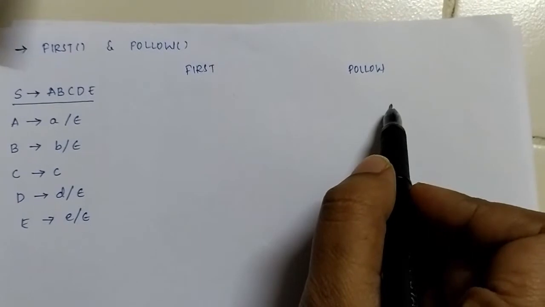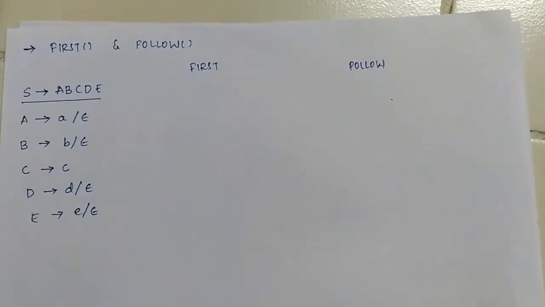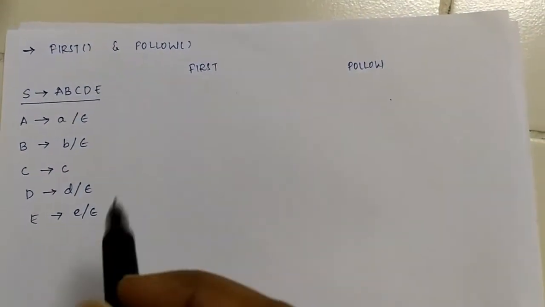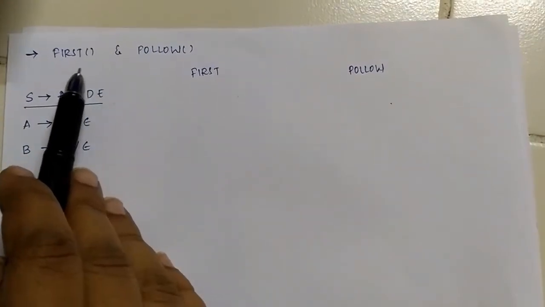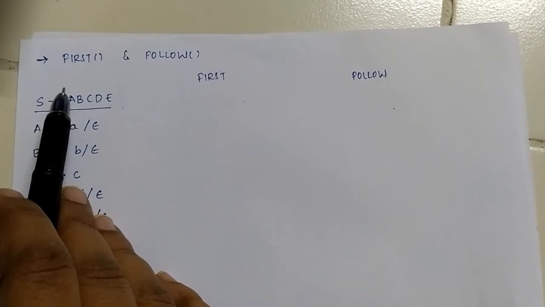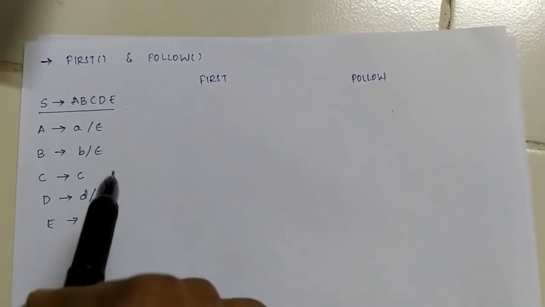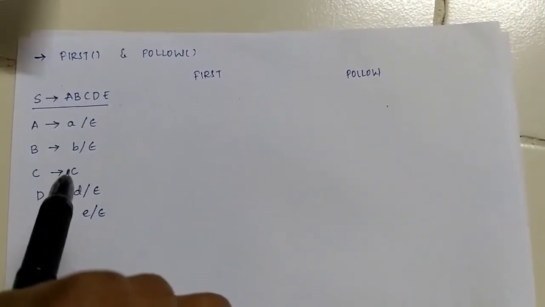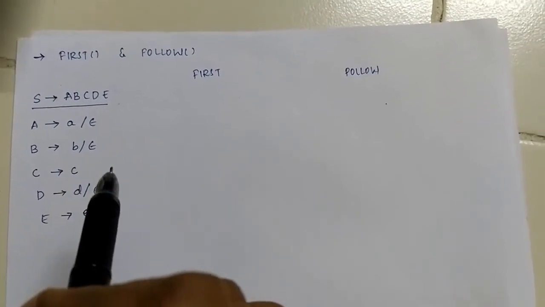In first and follow, only terminals are allowed; no non-terminals. So we are trying to find all the possible strings that this production can generate, and what will be their first terminal.